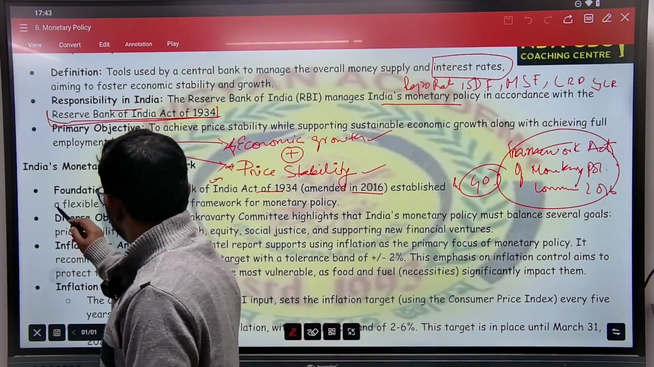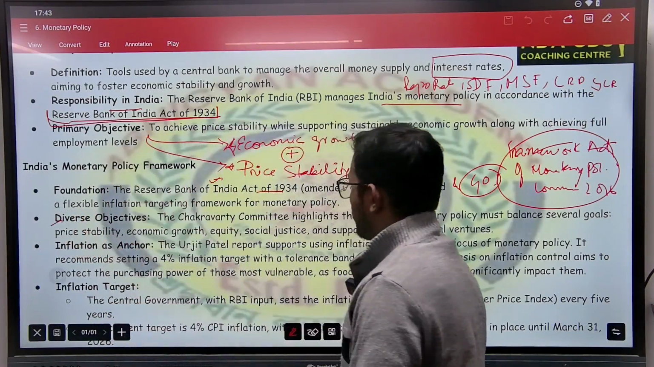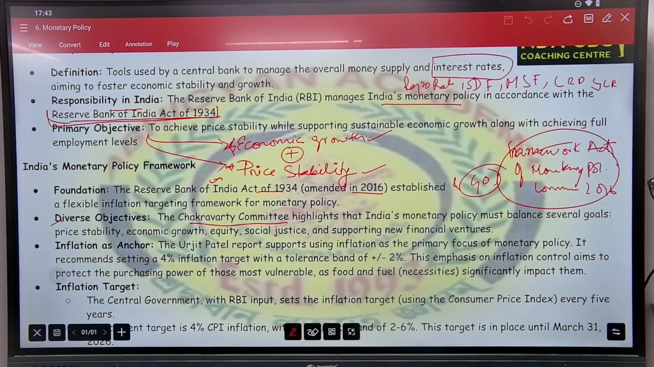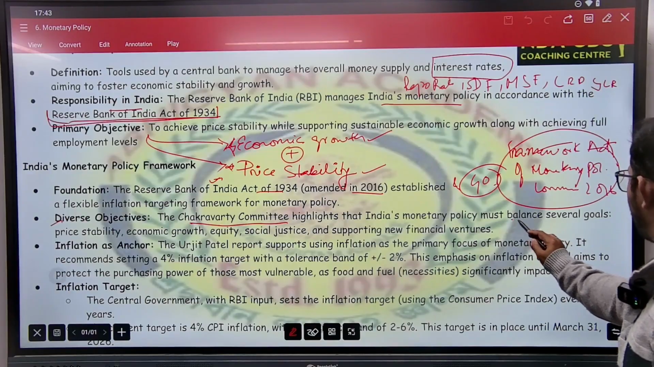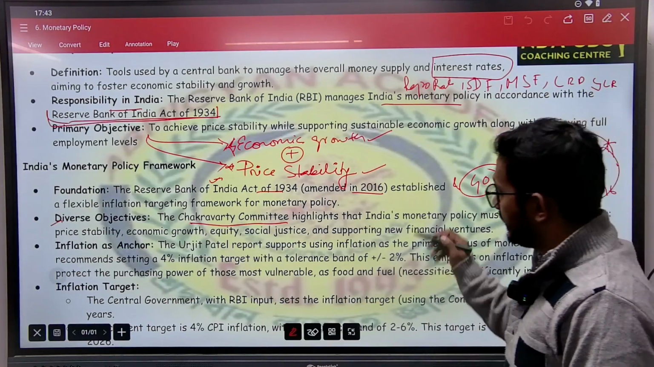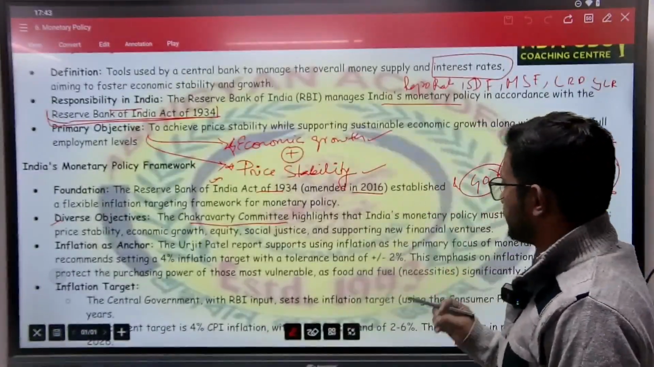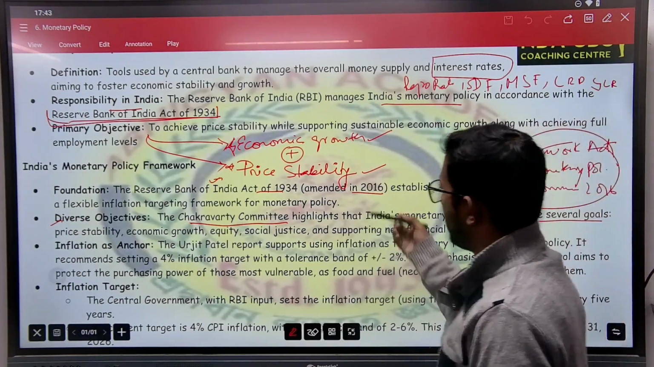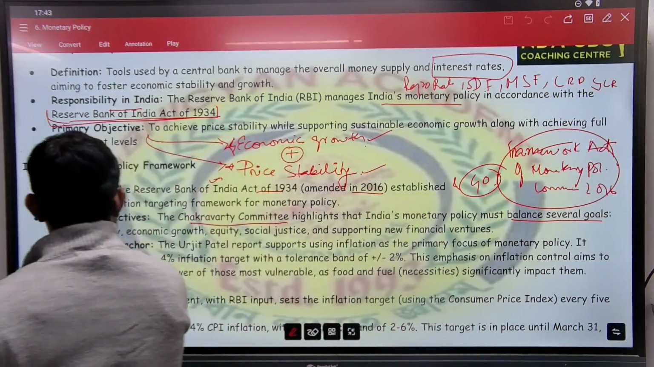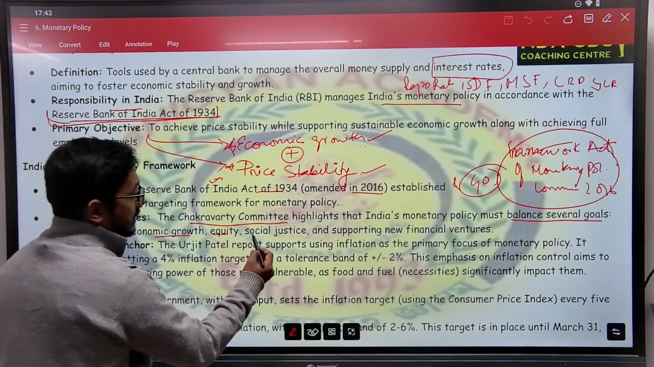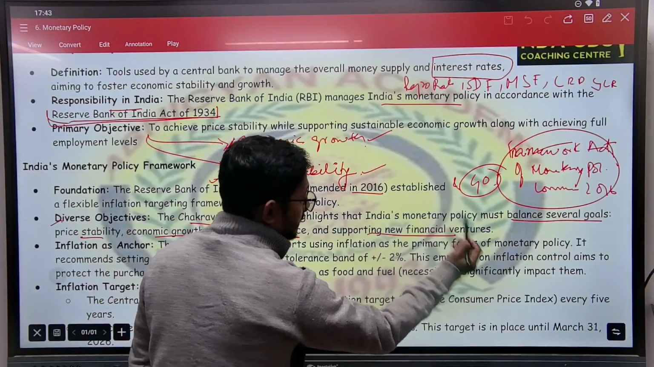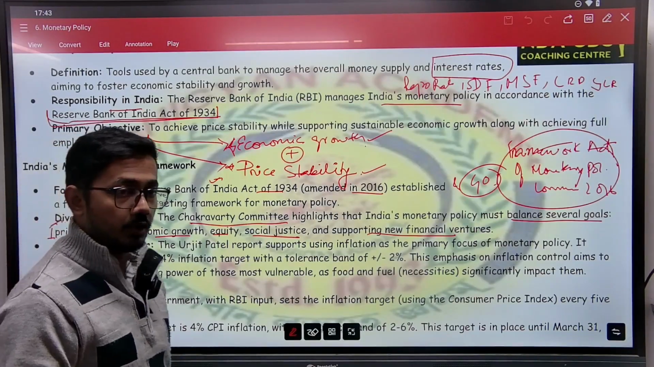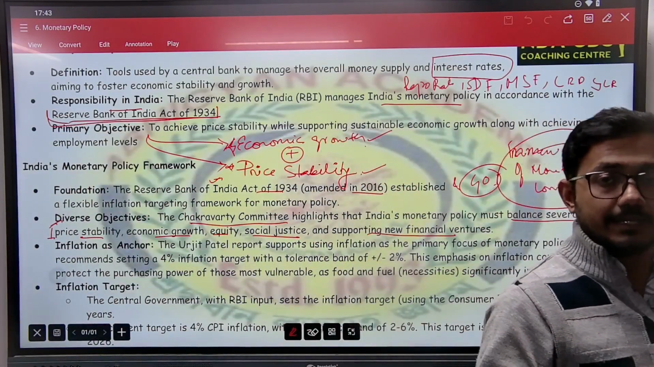Next, it has diverse objectives. Now you have to remember this. The Chakravarti Committee highlights that India's monetary policy must balance several goals. The monetary policy shall balance several goals. There is not only one goal. Like I have said, economic growth, price stability, equity, social justice, and supporting new financial ventures. This can also come in MCQ format: which of the following are the goals of the monetary policy committee?